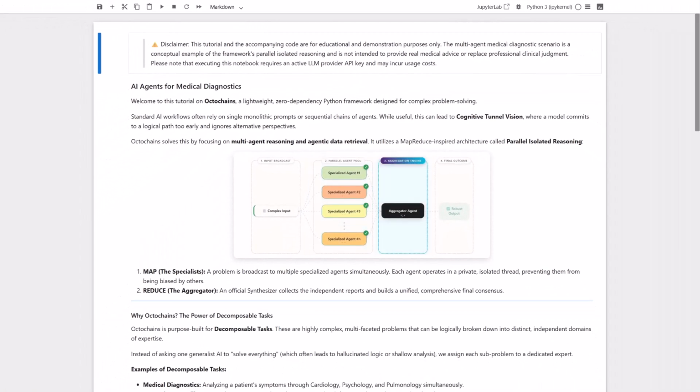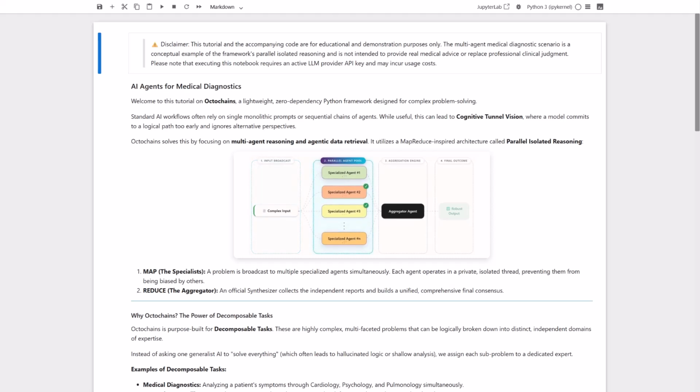Now, today we are diving into Octochains, a fantastic lightweight zero-dependency Python framework designed for complex problem solving. You see, standard AI workflows usually rely on a single prompt or a sequential chain of agents. While that works for simple tasks, it often leads to what we call cognitive tunnel vision. This is where a model commits to a logical path way too early and completely ignores alternative perspectives.